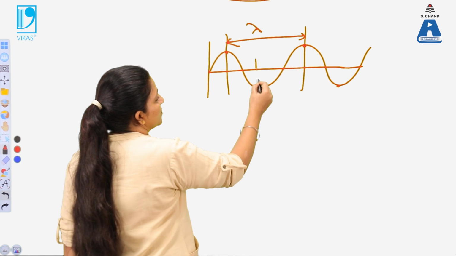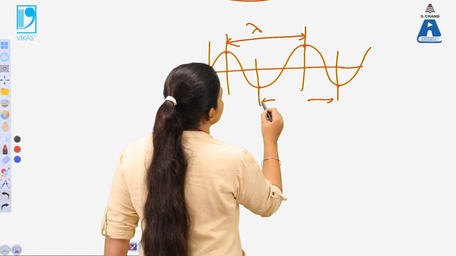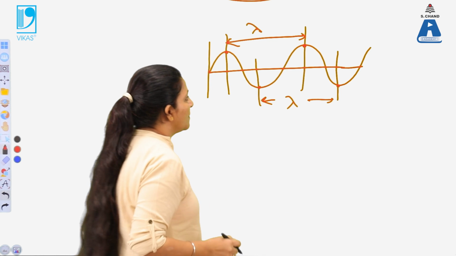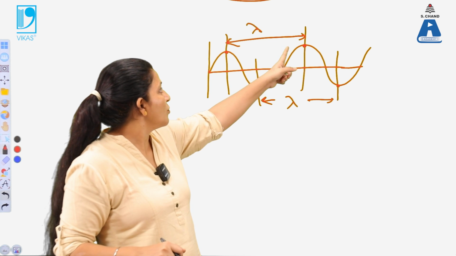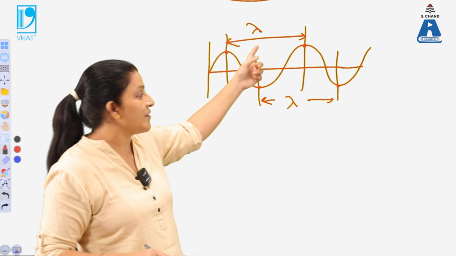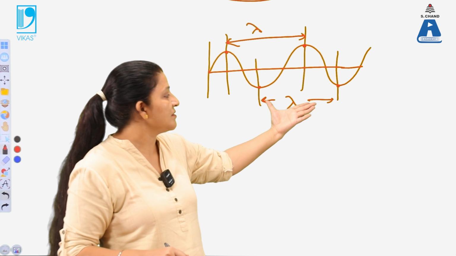Again, the distance between these two troughs is also defined as lambda. So the distance between two peaks is known as lambda, the wavelength of the wave, and the distance between two troughs is also known as wavelength lambda.